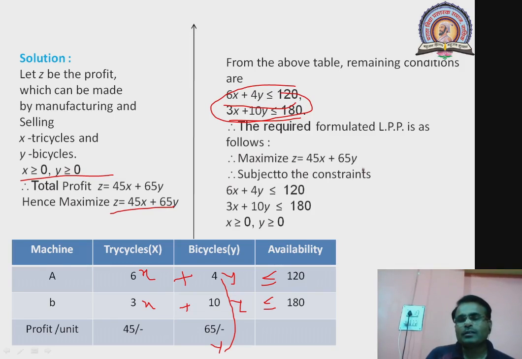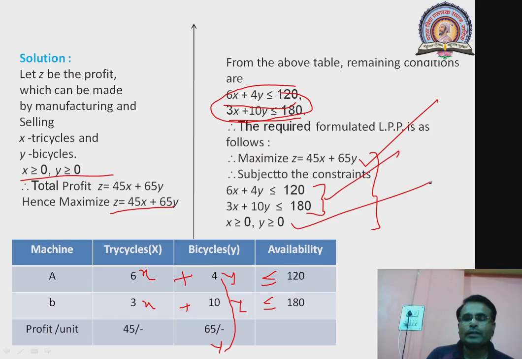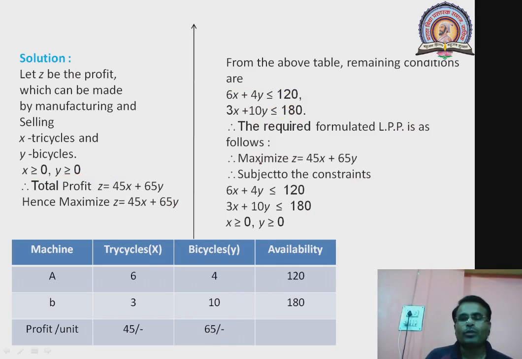So this is a concept of linear programming problem. It contains an objective function, it contains constraints, and it contains non-negativity of input variables. Is that clear? So this is something about the linear programming problem formation. Let us try for another example.